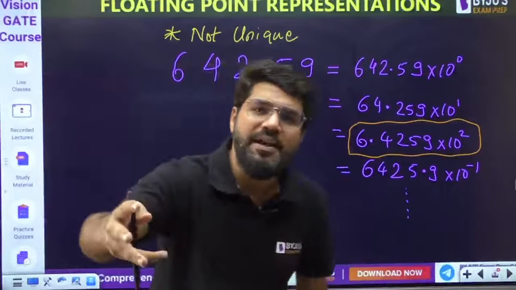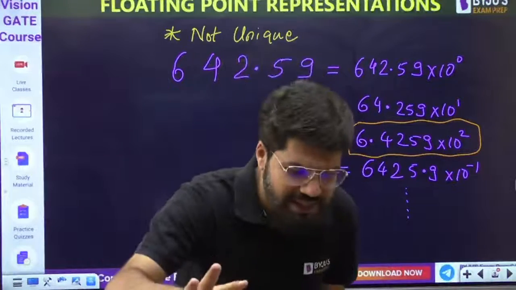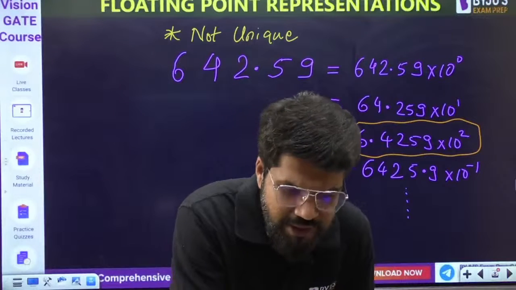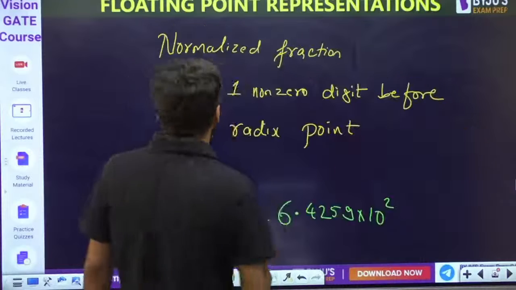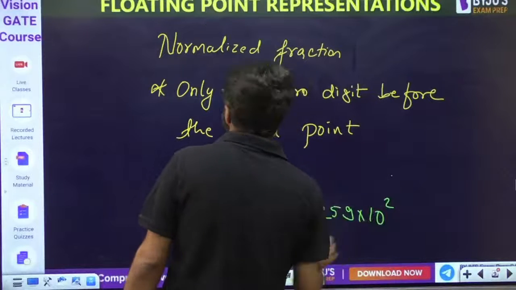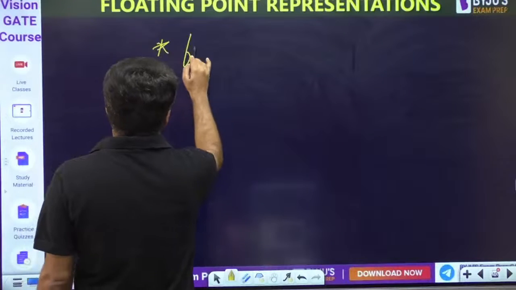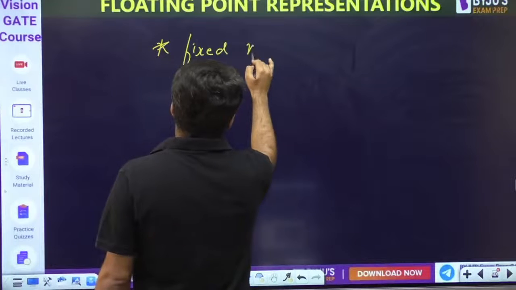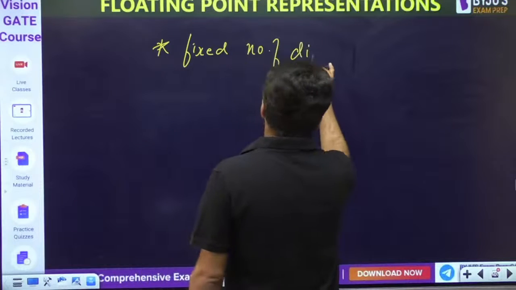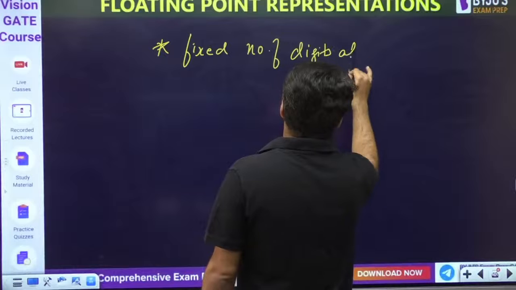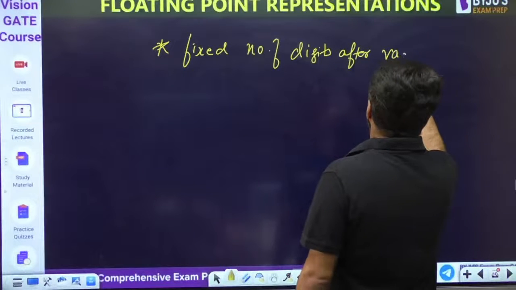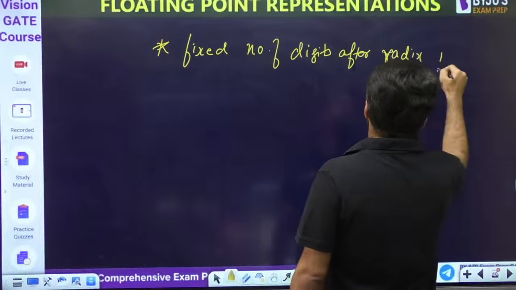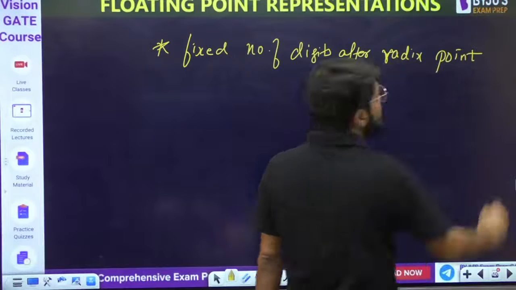Now this is one representation. We will come to the IEEE representation later; right now we are making our own representation, right? Correct. Good morning, Abhishek Kumar. Let us understand this representation first. So what I am telling you next is, let us now have a fixed number of digits after the radix point.